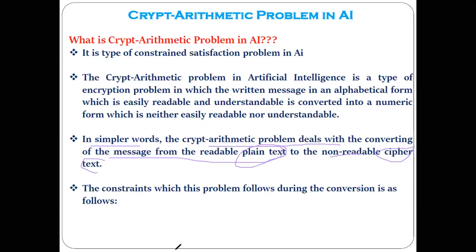The message which is encoded by the sender becomes cipher text, and when the receiver decodes it, it becomes plain text. Plain text means no encoding is done. Understood the meaning of plain text? Readable form. And cipher text means unreadable form. Got the point?